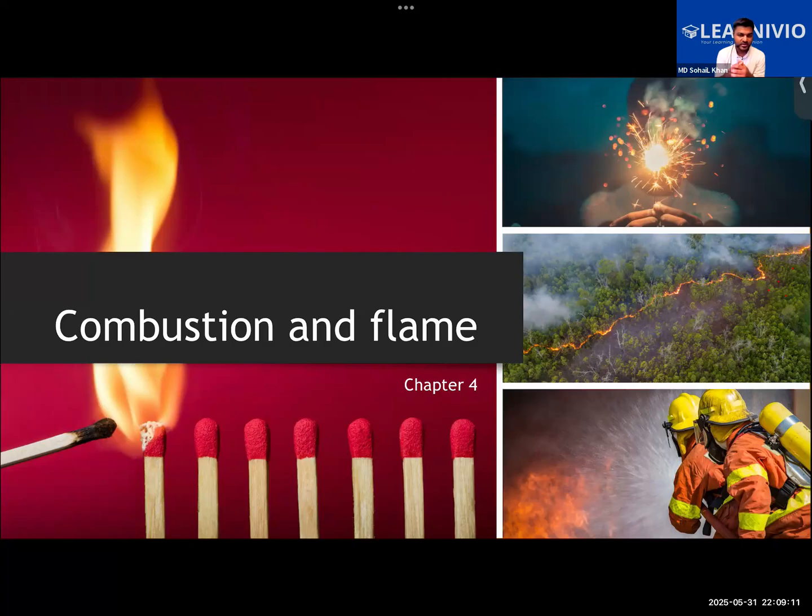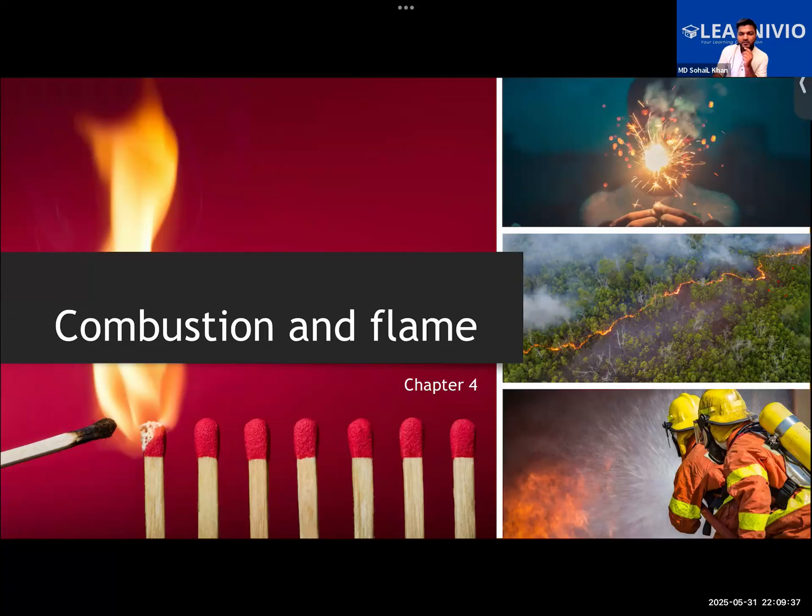That will be its ignition temperature, right, Priyanka? And the third and most important, a supporter of combustion. That is obviously oxygen from air. Without these three things, combustion is not possible. And if you have to extinguish a fire, if you eliminate any of these things, then the fire will get extinguished.